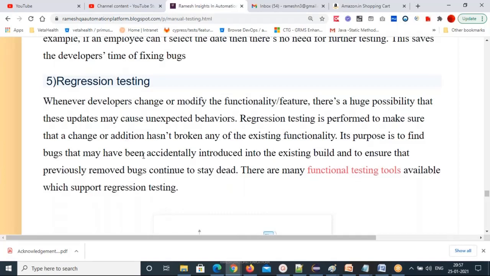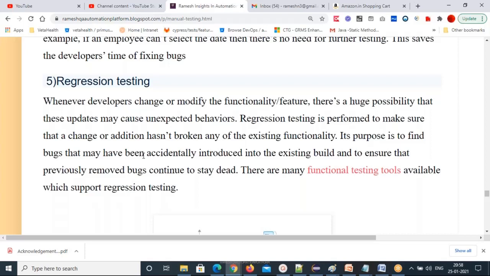Regression testing: when developers change or modify a functionality or feature, there is a huge possibility that these updates may cause unexpected behavior in the application. So regression testing is performed to make sure that a change or addition hasn't broken any of the existing functionality.